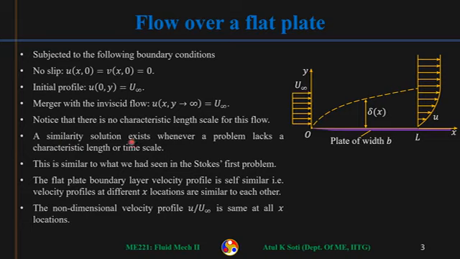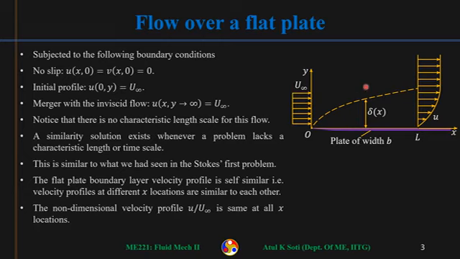So similarly in this problem also we don't have any characteristic length scale. So what will happen is the boundary layer velocity profile in this region will also be self-similar. What we mean by that is that at different locations along the flat plate, when we draw the velocity profiles, they will be similar to each other.